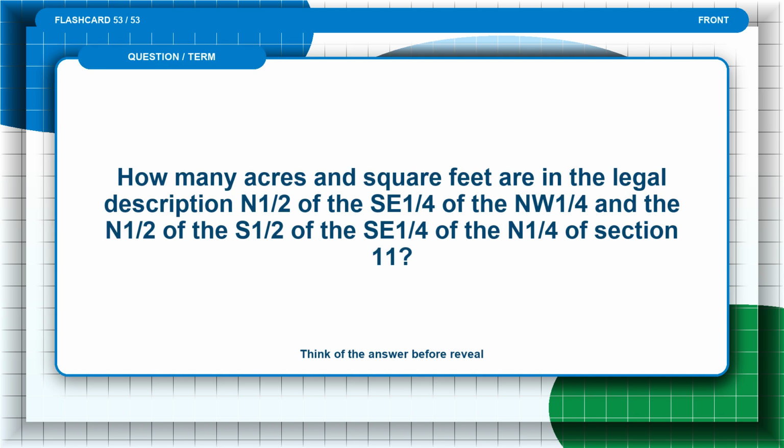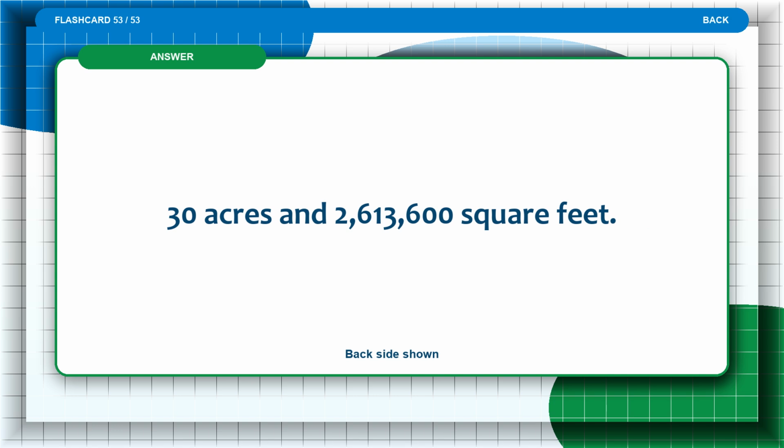Flashcard 53. How many acres and square feet are in the legal description N1/2 of the SE1/4 of the NW1/4 and the N1/2 of the S1/2 of the SE1/4 of the N1/4 of Section 11? Think of the answer before the reveal. The answer is 30 acres and 2,015 square.